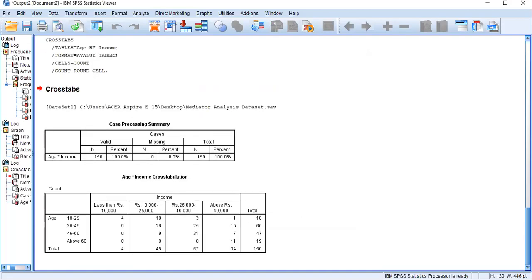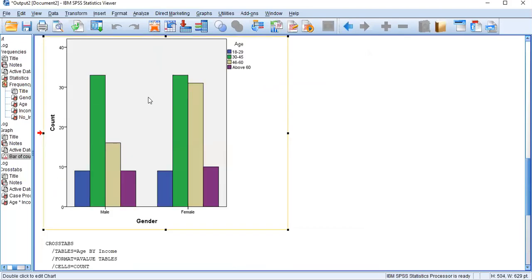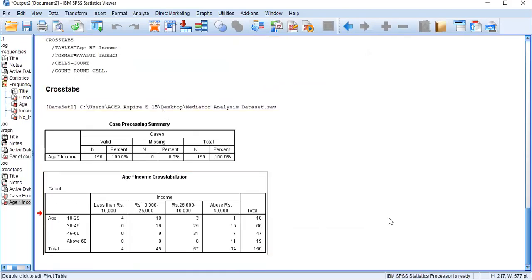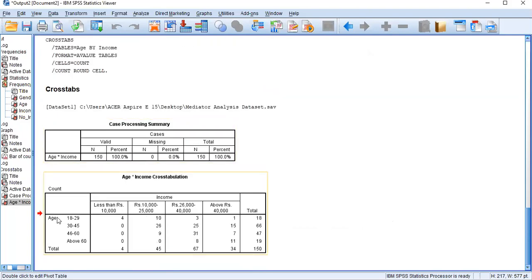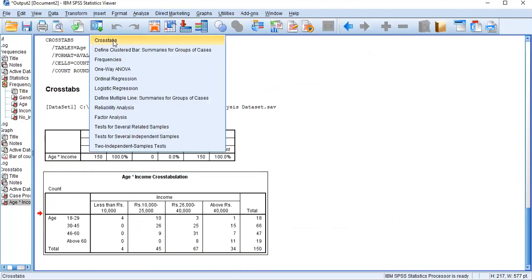Here you can see the same result. Now the same graph is represented in a table, so based on the age level, your income category is defined. I'm sorry, this one is gender, but I'm taking income and age. No worry, the same thing you can do.